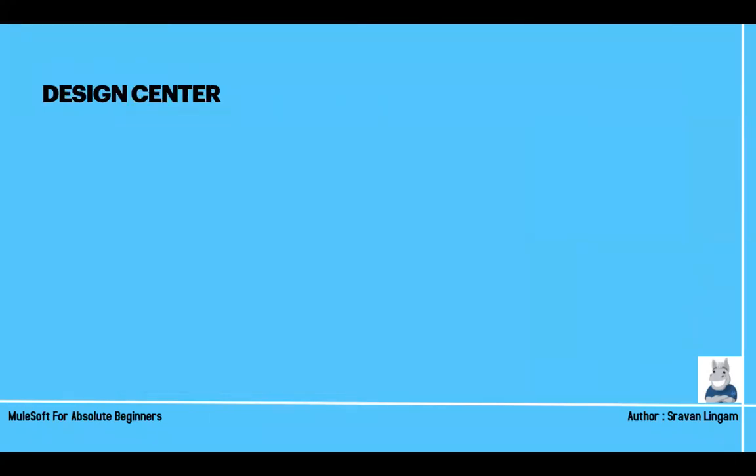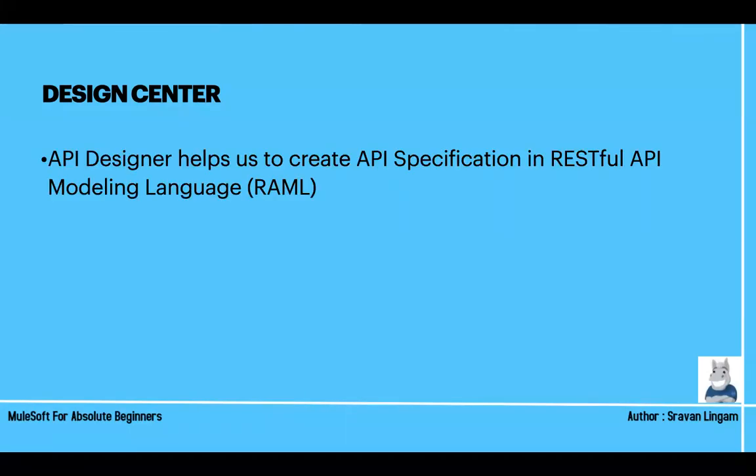Okay, so what is Design Center? API Designer helps us to create API specifications in RESTful API Modeling Language, that is RAML. RAML stands for RESTful API Modeling Language. It's kind of a language, one coding language kind of thing, just like HTML, right? Hypertext Markup Language, same thing.